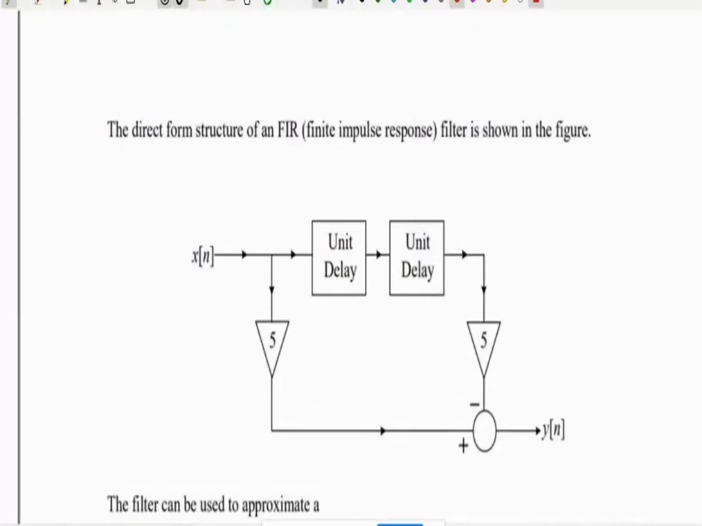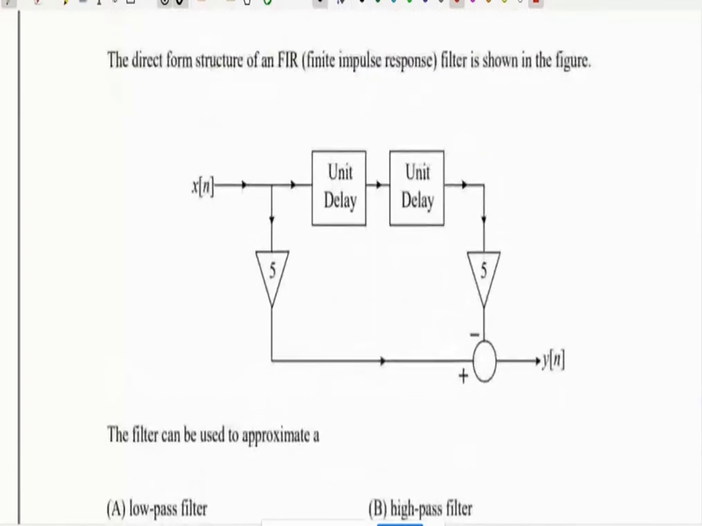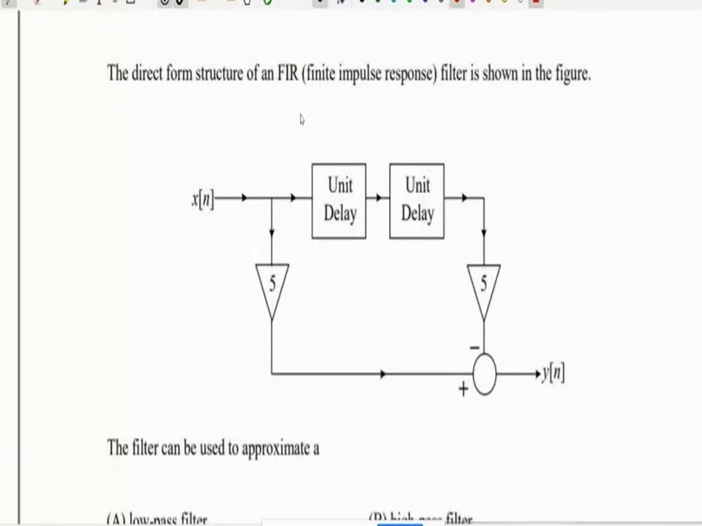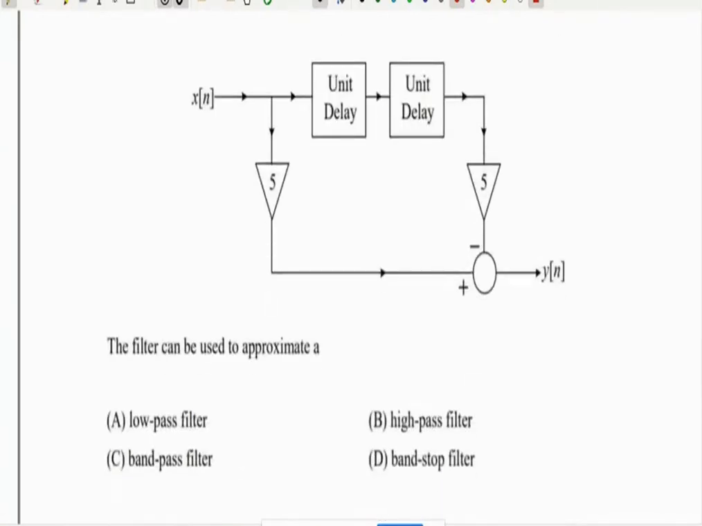The direct form of an FIR filter, FIR meaning finite impulse response filter, is shown in the figure. So a structure is given, that means what is inside the system is shown here. The filter can be used to approximate a. Options are low pass, high pass, band stop.